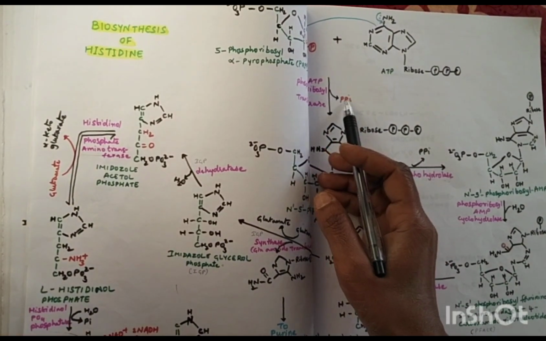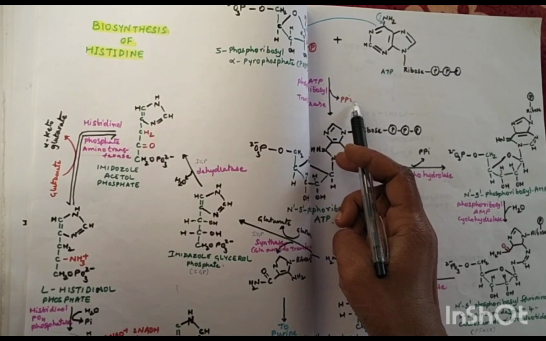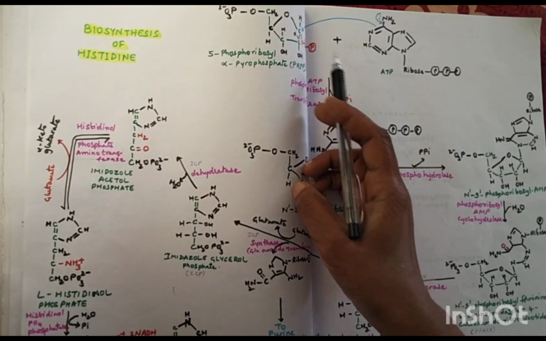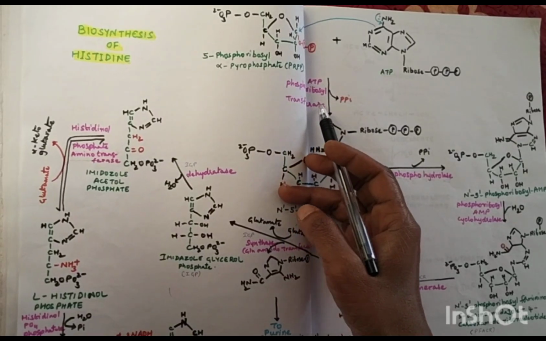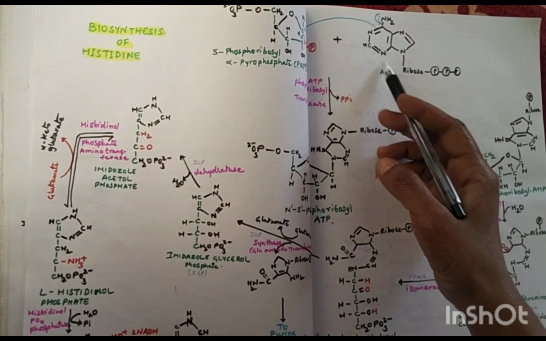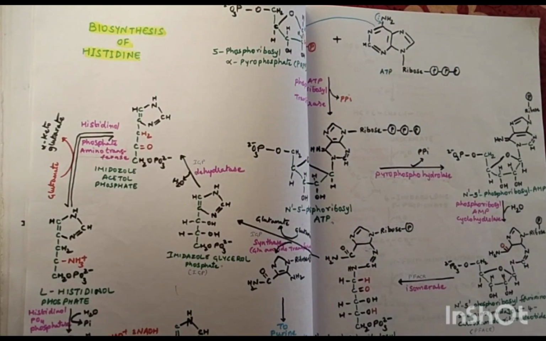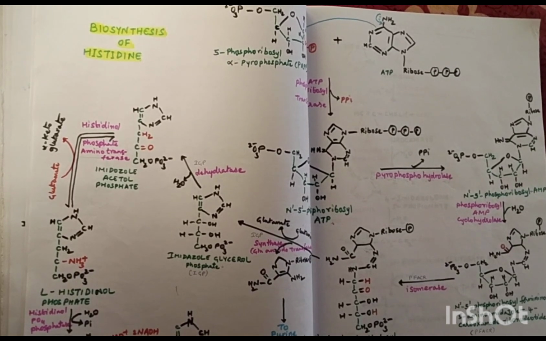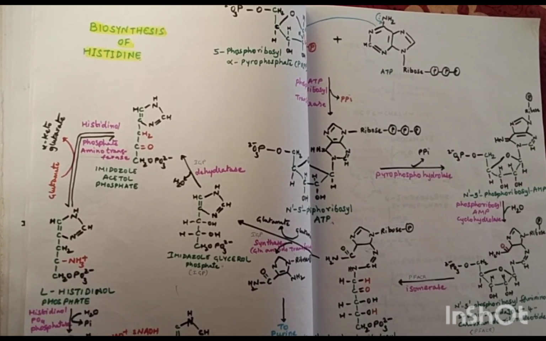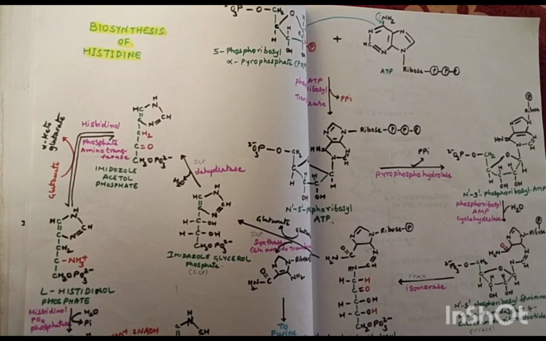In this, a molecule of PPi, pyrophosphate of PRPP, is released in the presence of the enzyme phosphoribosyl transferase, and the remaining atoms of the ATP which are not incorporated into this reaction are released or eliminated as 5-amino-imidazole 4-carboxamide ribonucleotide.